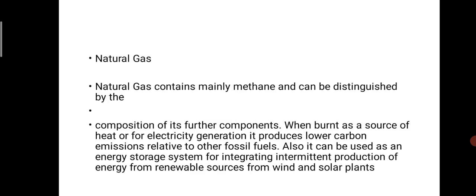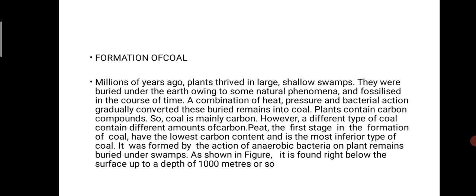I have previously explained about natural gas. Natural gas mainly contains methane, and can be distinguished by its composition. Its components are burned as a source of heat for electricity generation, and it produces lower carbon emissions relative to other fossil fuels. Also, it can be used in energy storage systems for integrating the intermittent energy production from renewable sources like wind and solar plants.